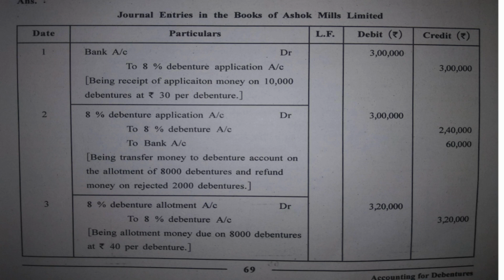Then allotment money becomes due. So journal entry for that is 8% debenture allotment account debit to 8% debenture account, 8,000 debentures at ₹40 per debenture. Now we are supposed to consider 8,000 debentures, because 2,000 debentures have been rejected. So money becomes due on 8,000 debentures at ₹40 per debenture. So 8,000 into 40, 3,20,000.